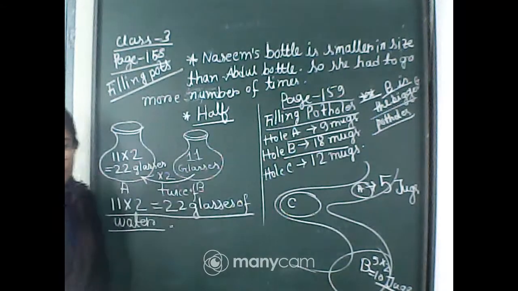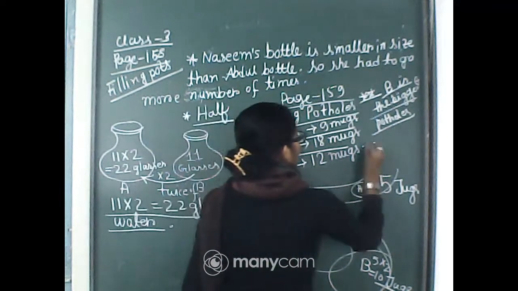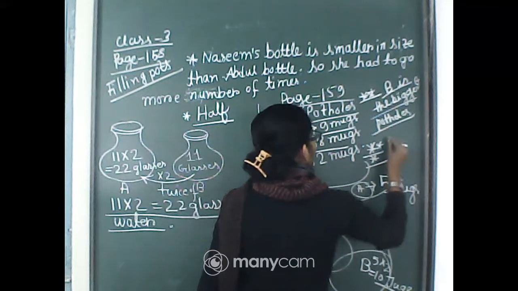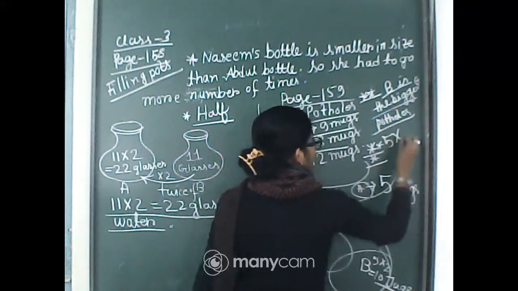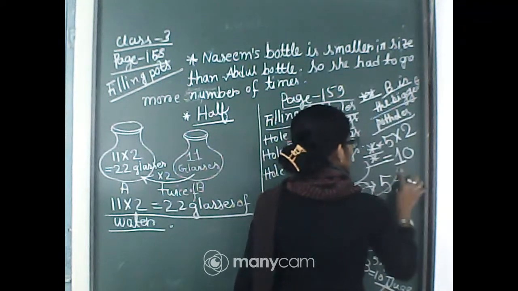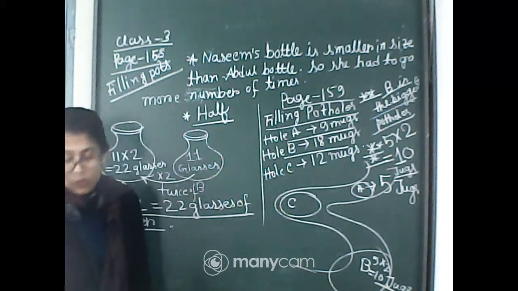Okay, the third answer will be, can you see my handwriting? Is it clear to all of you? 10 jugs. Okay.